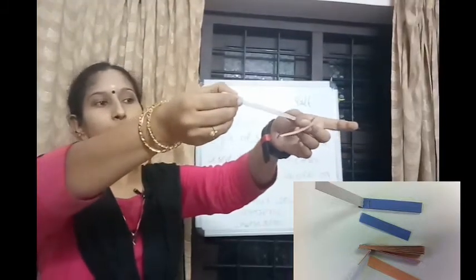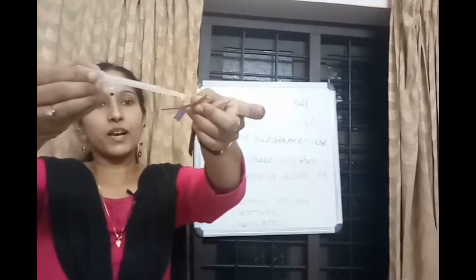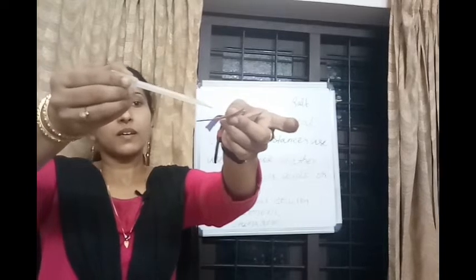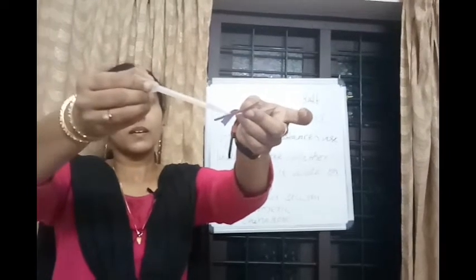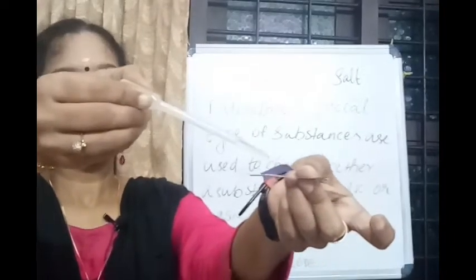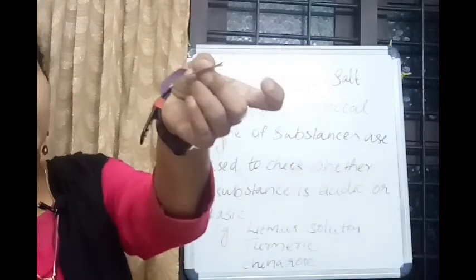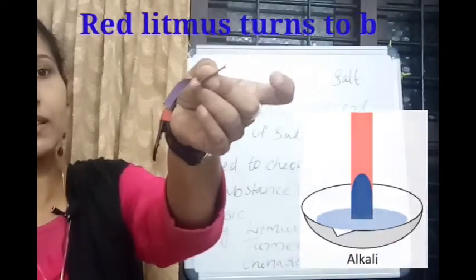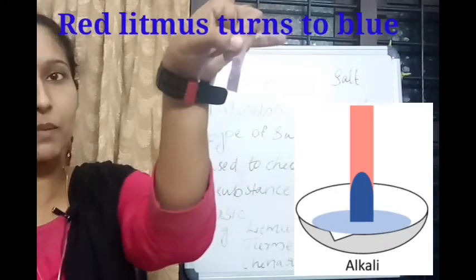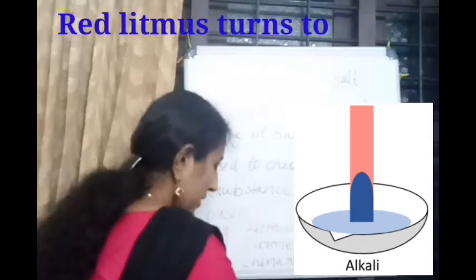And the same I am going to add on red litmus paper. See, red litmus paper turns to blue.